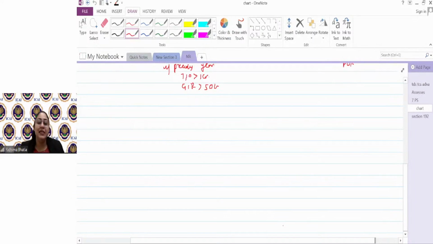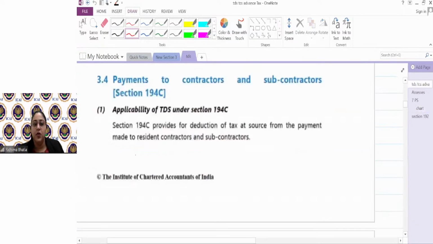The section says TDS on payment of contracts. Let me talk about this: TDS on payment to contractors or subcontractors. Before I proceed and make you understand this particular section, whenever we are talking about any contractor work, we basically say that you have to do a particular task or a particular job.